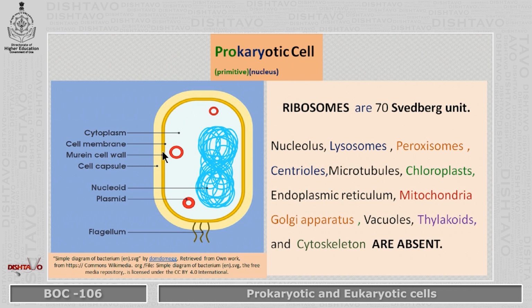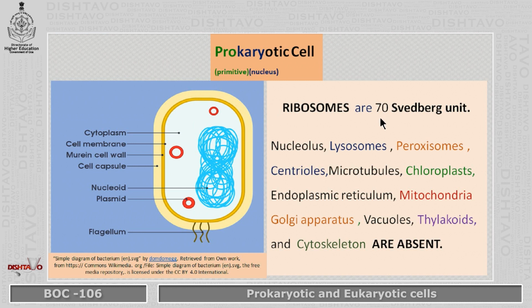Like take for example, in detail, we have the bacterial cell, which shows the cytoplasm, the cell membrane. Then we have the cell wall on the outer side. It's having a capsule, and then we have the DNA, which is a nucleoid. It's just a rough little structure, and the plasmid, which is also another small little units of DNA, which are called plasmids, found in the cytoplasm of bacteria. And because they're single cell and they have to move, they have the flagellum for locomotion.